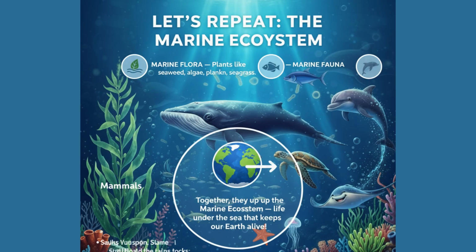Let's repeat. Marine flora: plants like seaweed, algae, plankton, seagrass. Marine fauna: animals like fish, whales, dolphins, crabs, and jellyfish. Together, they make up the marine ecosystem, life under the sea that keeps our earth alive.